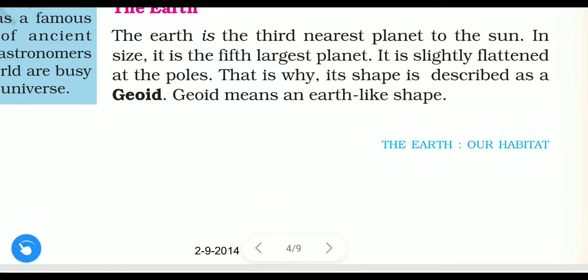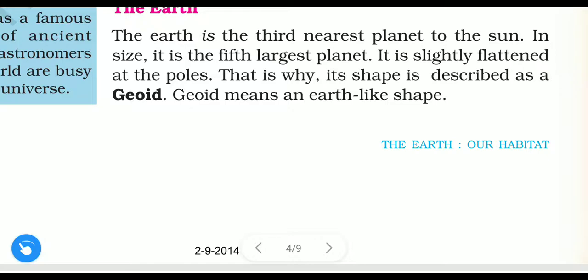It is highly flattened at the poles. At both poles it is flattened. That is why its shape is described as a geoid. So its shape is like a geoid.